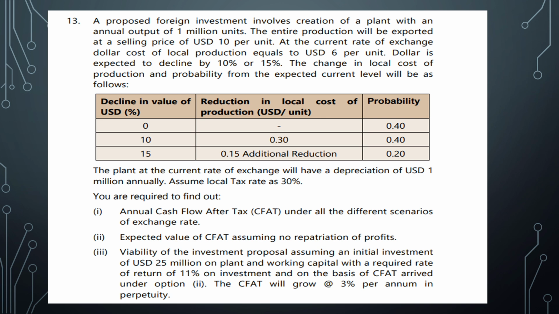So another very important question is a proposed foreign investment involves creation of a plant with an annual output of 1 million units. This is your current RTP, very important question. So you are required to find out annual cash flow after tax and the expected value of cash flow after tax, assuming no repatriation of profits, and viability of the investment, assuming an initial investment of $25 million on plant and working capital with the required rate of 11% on investment.